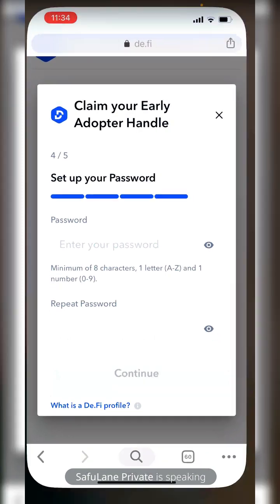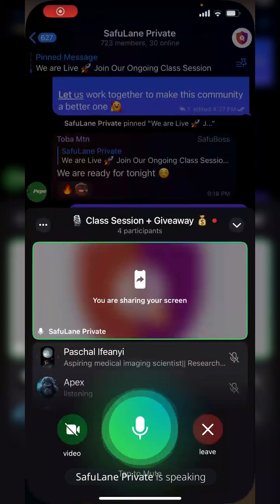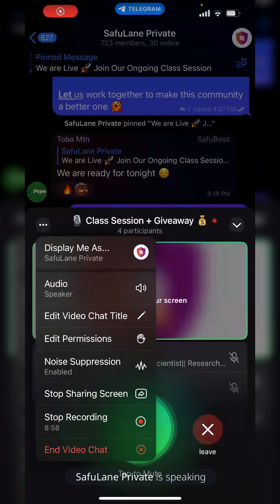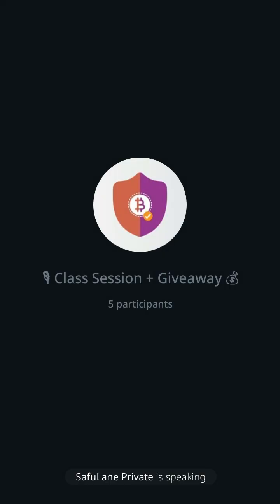So this is another sensitive area. I'll have to stop sharing my screen. Sorry for the breaks. It's very, very important to take note of all these things. So I'm trying to enter my password. I got a Google security check. Probably they know I'm on VPN, so maybe because of that. Okay, just hold on for me to skip that step.